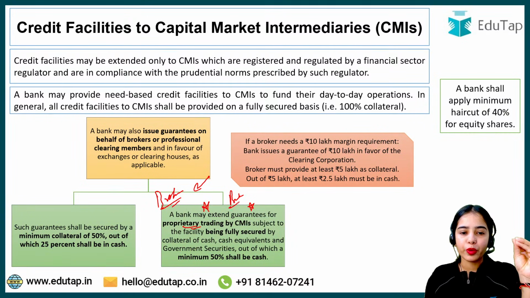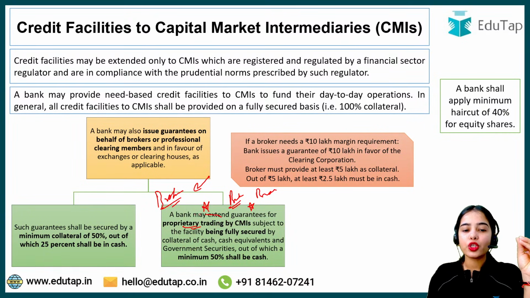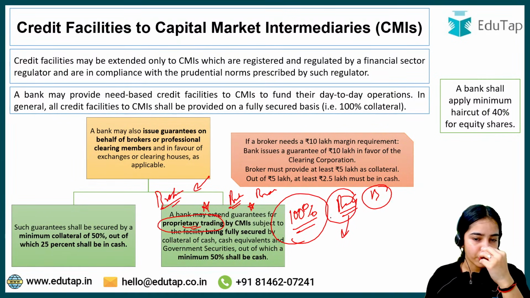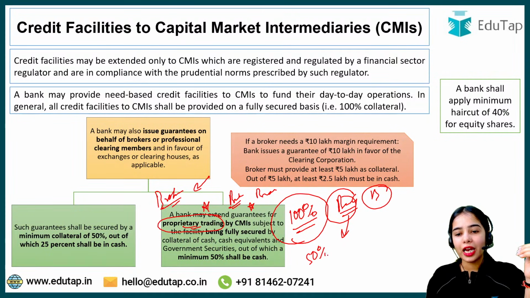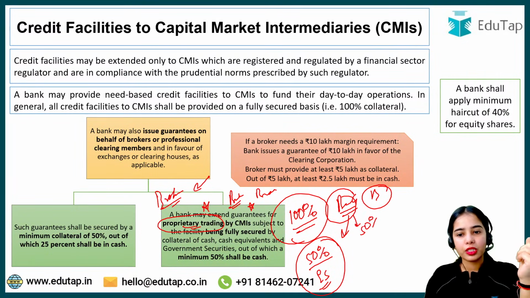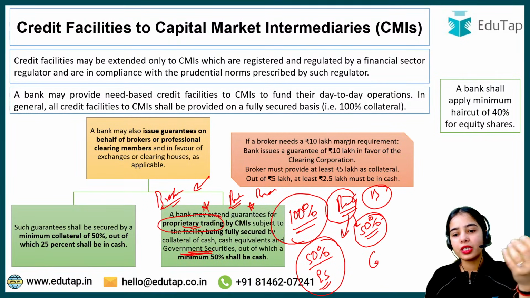The bank guarantee can be provided to the broker even for its own trade that it is doing, but this kind of guarantee should be 100% secured. This kind of bank guarantee that the broker is taking for itself, for its own trade, should be secured 100%. 50% of collateral can be in the form of eligible securities, or the government securities particularly, and the other 50% in the form of cash.